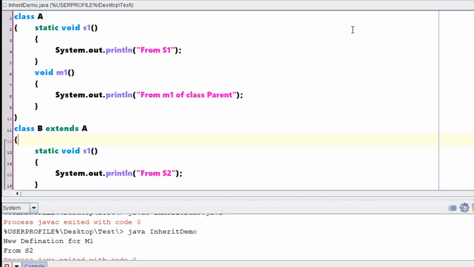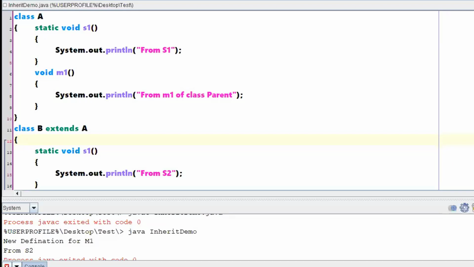A question from Brahan. Sir, can a child class object access a parent class method? Yes, if they are extending, then a child class object can access a parent class method. A parent class cannot access the specific methods of a child class. A parent cannot take your pocket money, but you can take money from a parent. That is a child class. Yes, a child class object can access a parent class method.